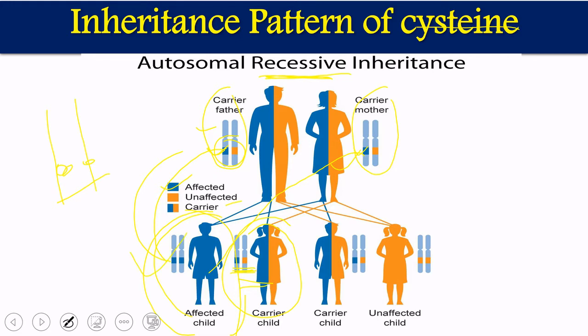That is going to happen only in this case because this child has both the alleles. So this child will be affected. The rest, this one and this one, will be carriers. What are autosomes? We have two types of chromosomes. All the chromosomes can be divided into two categories: one is sex chromosomes, the second is autosomes. So this type of defect is associated with the autosomal portion of the chromosomes. That's why we call them autosomal recessive disorders.